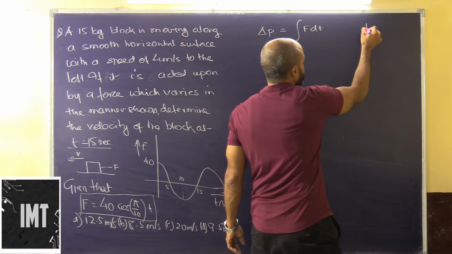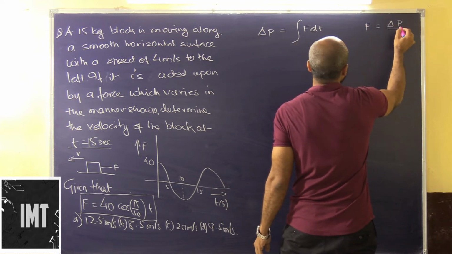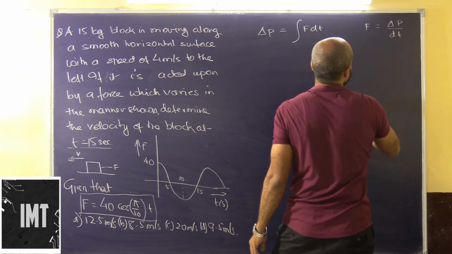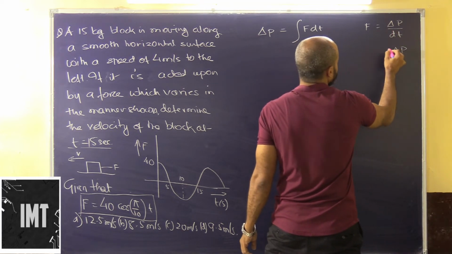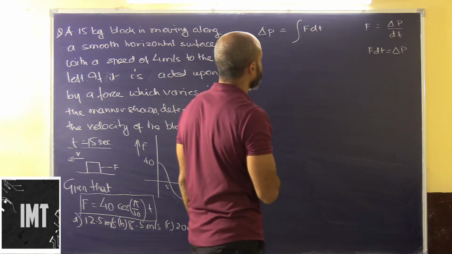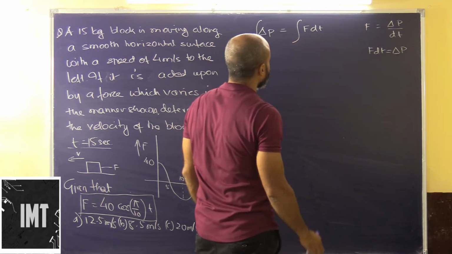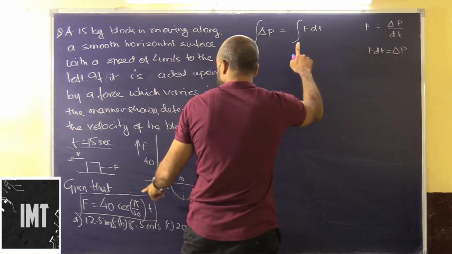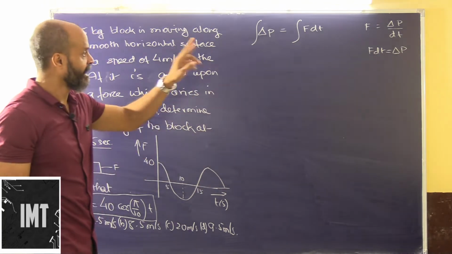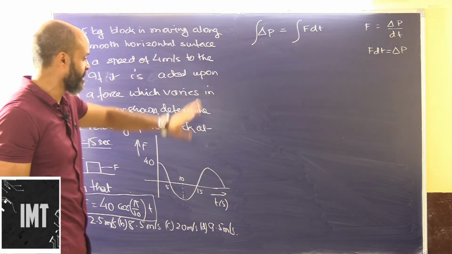F is equal to change in momentum upon dt, so obviously this will be F dt. To calculate the entire change in momentum, since both F and time are changing, this will be a complete integration.